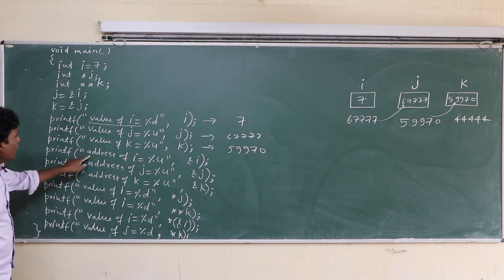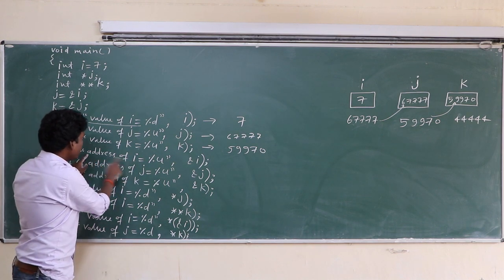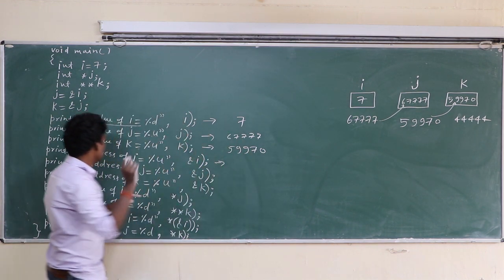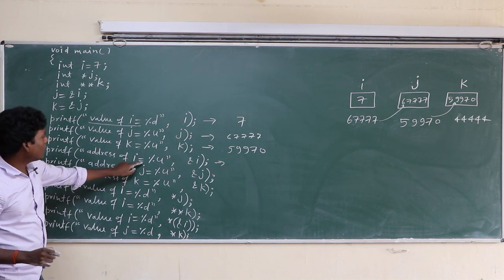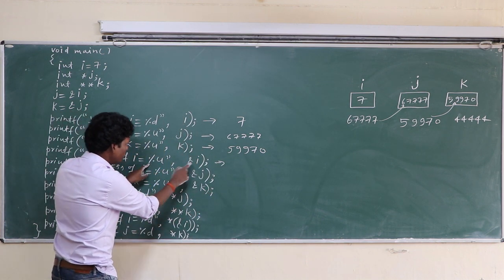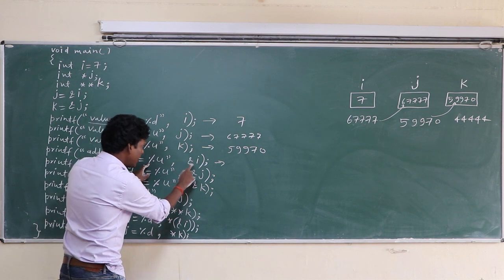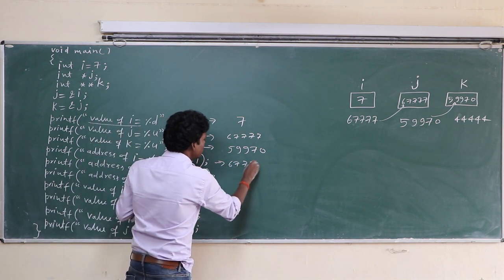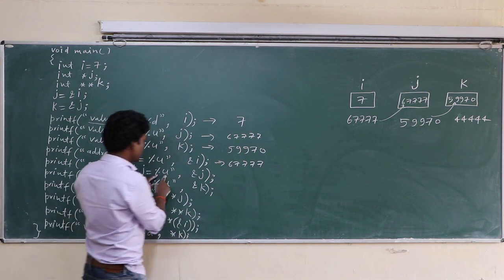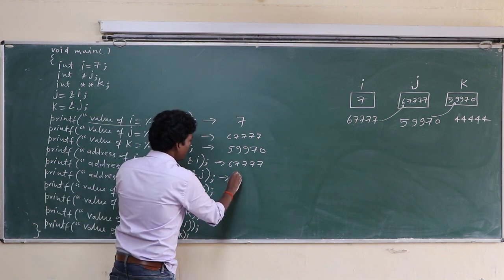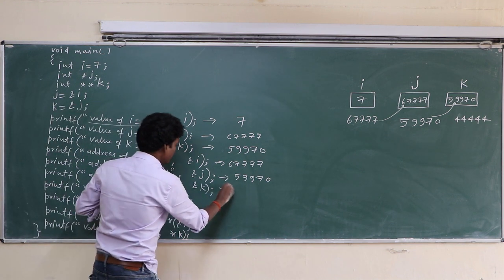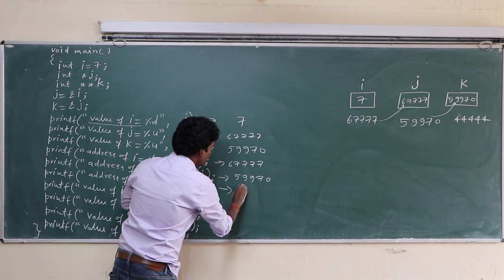Now address of I equal to is copied as it is, and %u prints the address of I, that is 67777. For the next printf, address of j equal to %u prints the address of j, so here will be 59970. And what will be the result for the address of k? Address of k is 5 times 4.